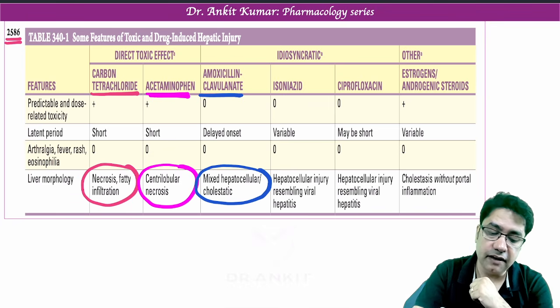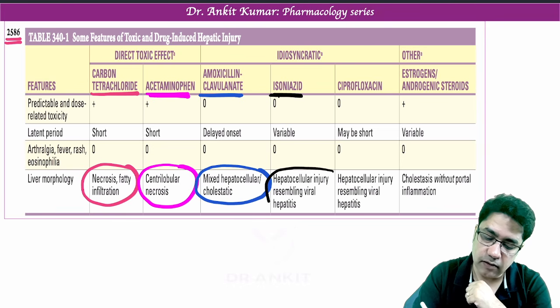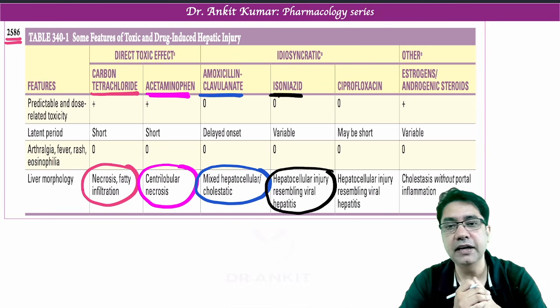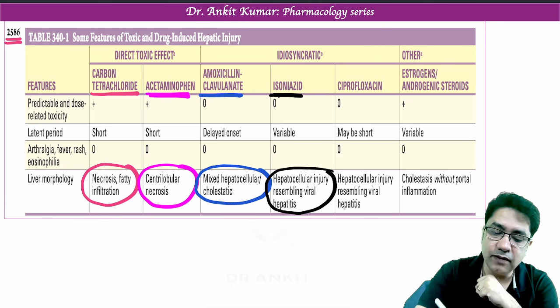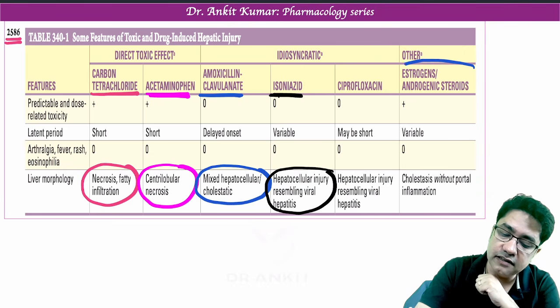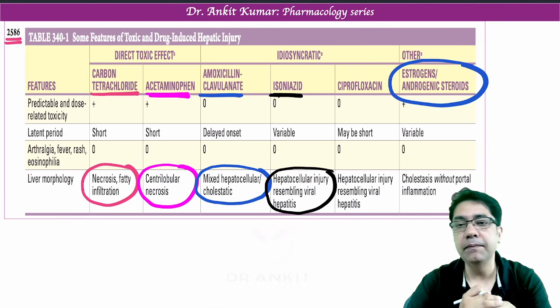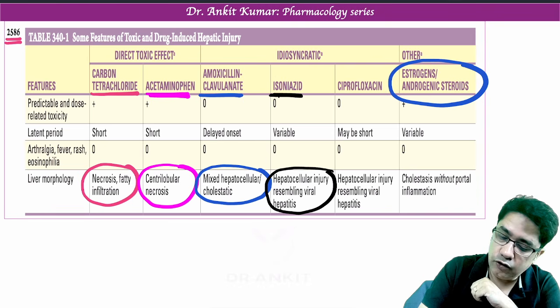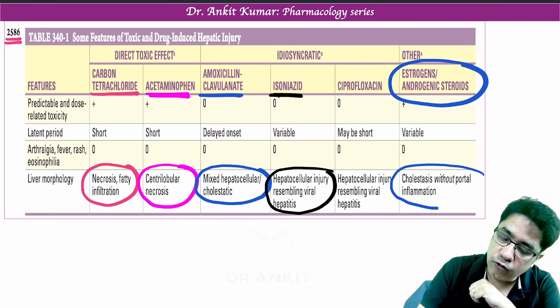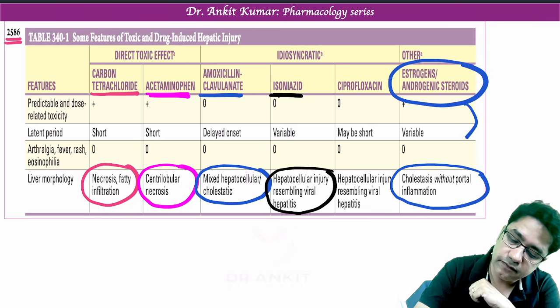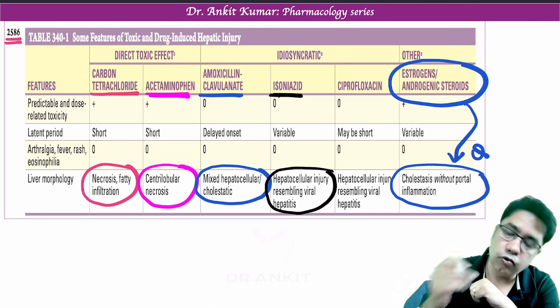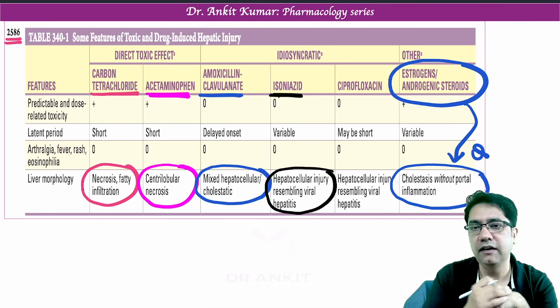Then isoniazid, a TB drug, causes hepatocellular injury resembling viral hepatitis. And the last one is oral contraceptive pills or any hormonal preparation like estrogen, progesterone and testosterone. They can lead to cholestasis without portal inflammation.